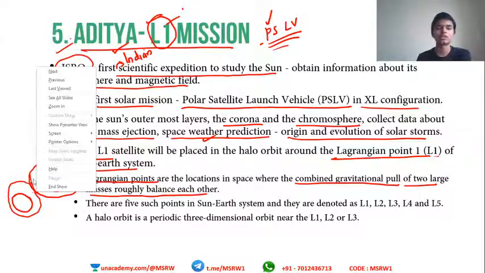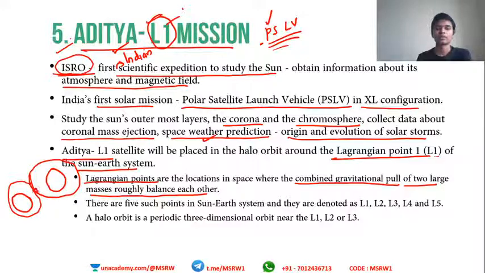So it is a zero point. Understood? That point is called the Lagrangian point, where the combined gravitational pull of both bodies A and B is zero. So the satellite will be placed in a static manner. It won't be affected by Earth's gravitational pull, and it won't be affected by the Sun's gravitational pull. That is called the L1 point, a Lagrangian point.